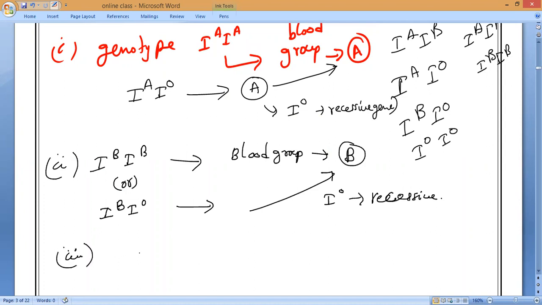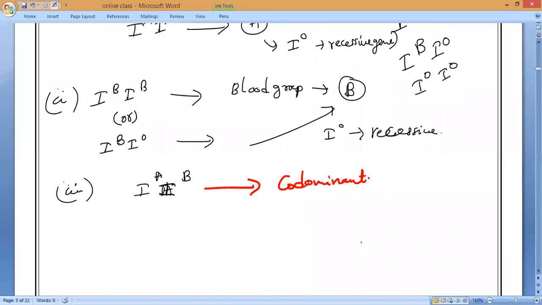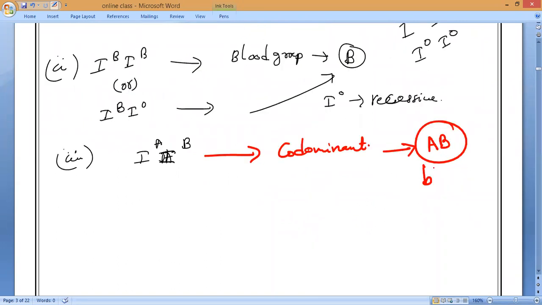Next, third one. The genotype is IA and IB. Now tell me, what is the blood group? AB, because both are co-dominant. Co-dominant means they never show dominance over each other. So the blood group of the person is AB.